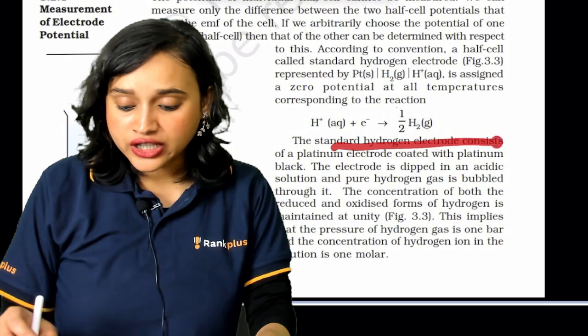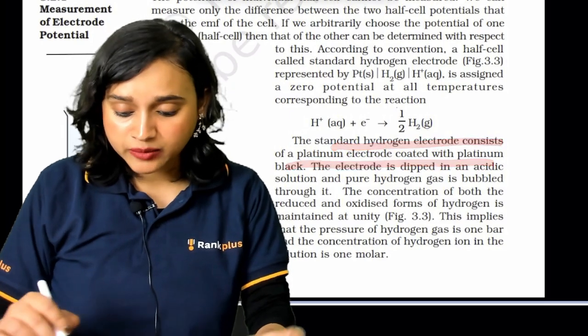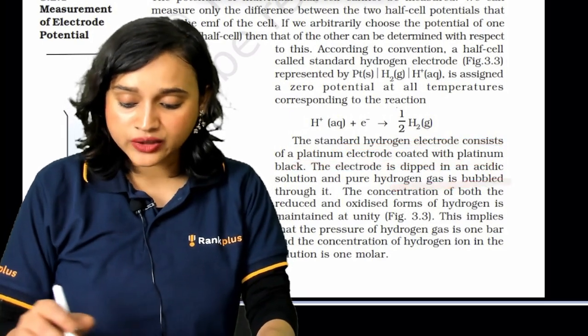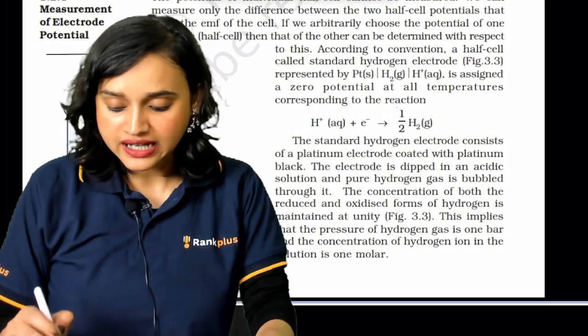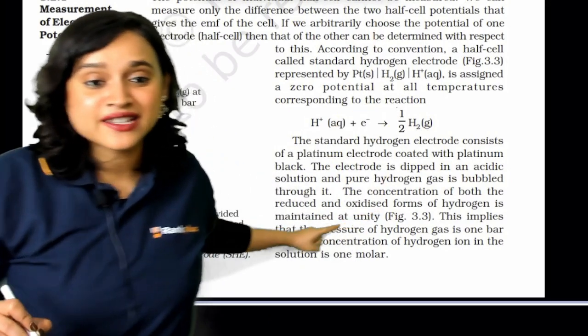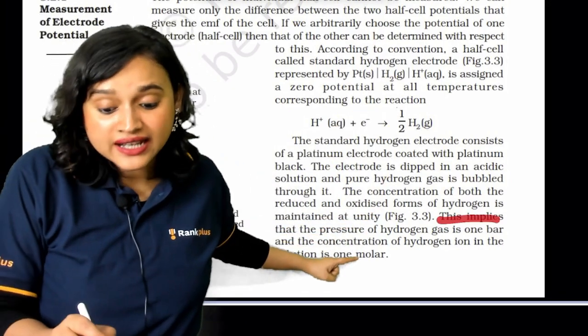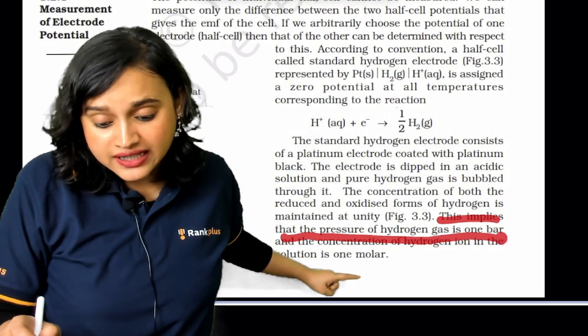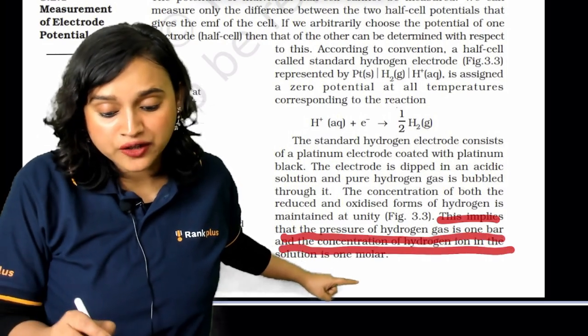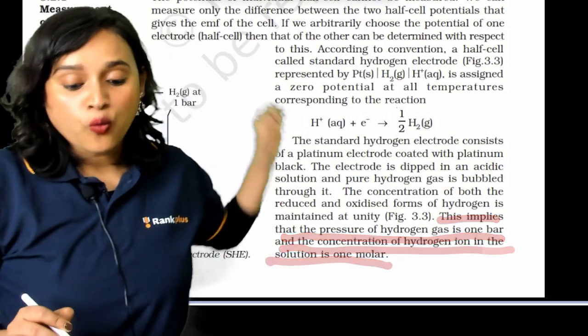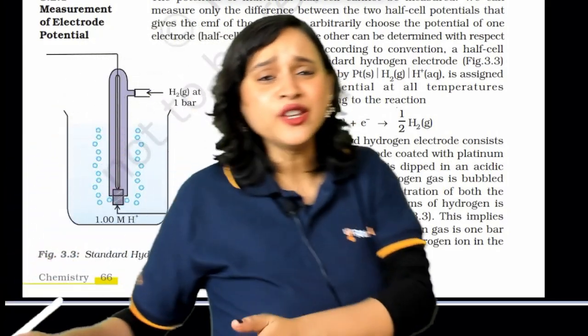The standard hydrogen electrode consists of a platinum electrode, and pure hydrogen gas is bubbled through it. This implies that the pressure of hydrogen gas is 1 bar and the concentration of hydrogen ion in the solution is 1 molar.